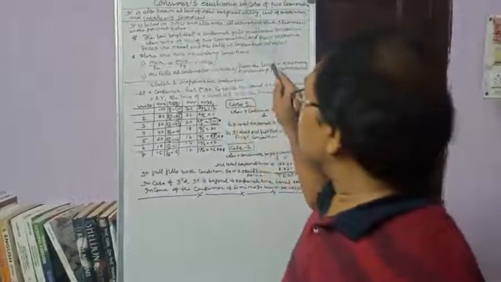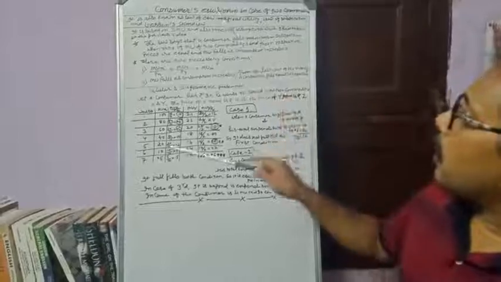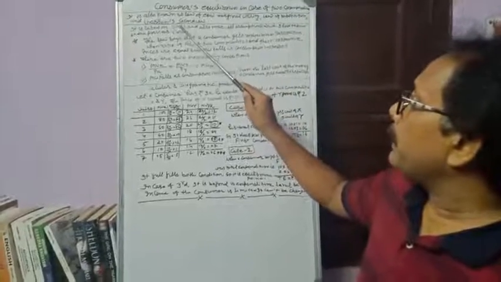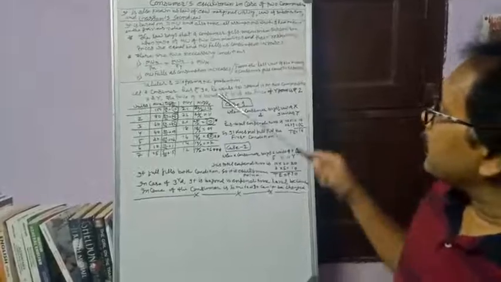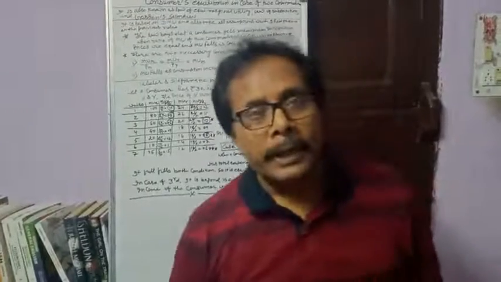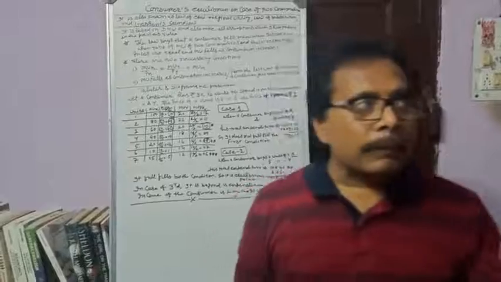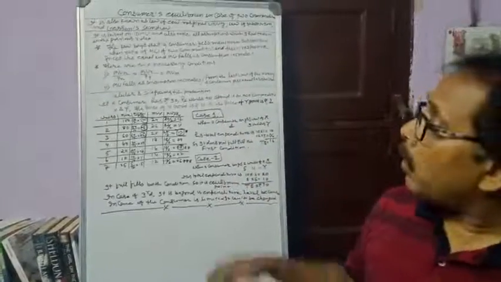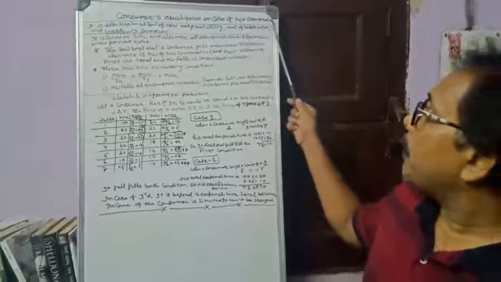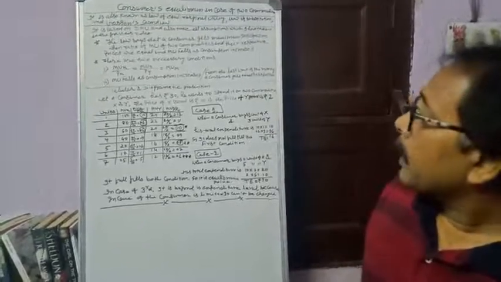This theory is also based on the law of diminishing marginal utility, and all the assumptions which were applied in the case of a single commodity will also apply in the case of two commodities.